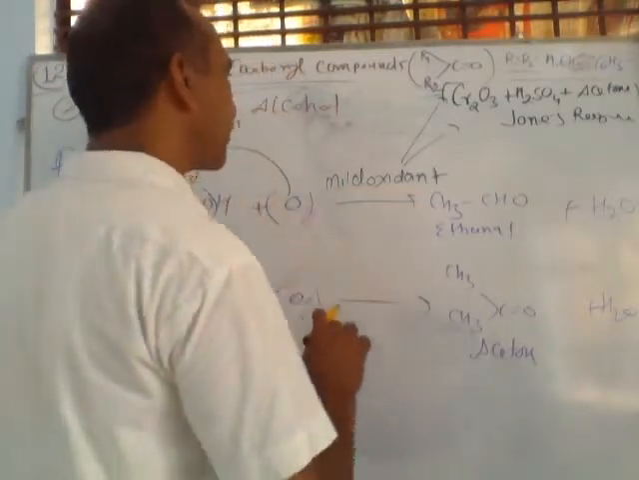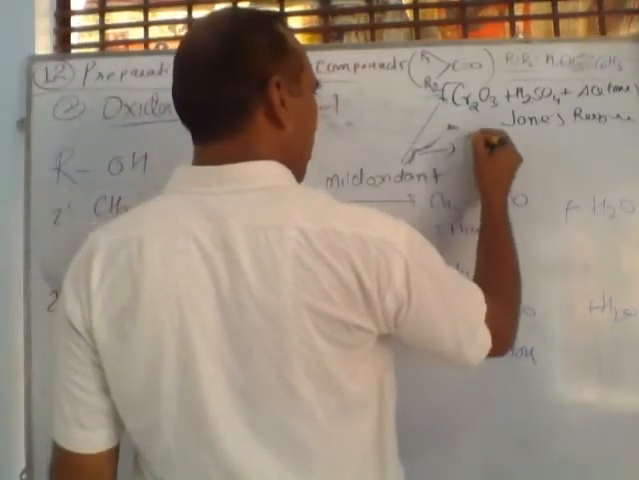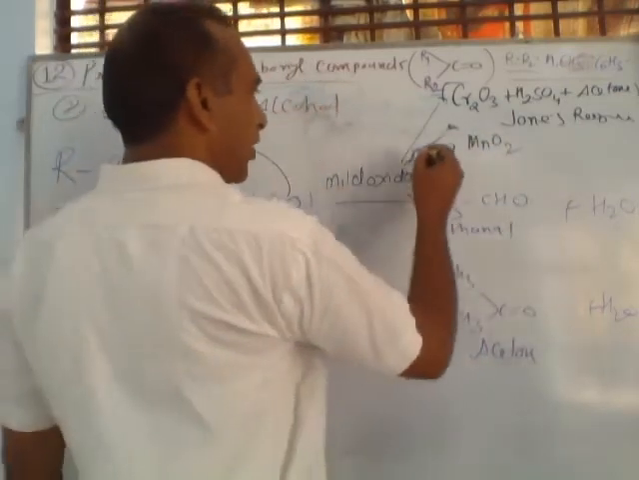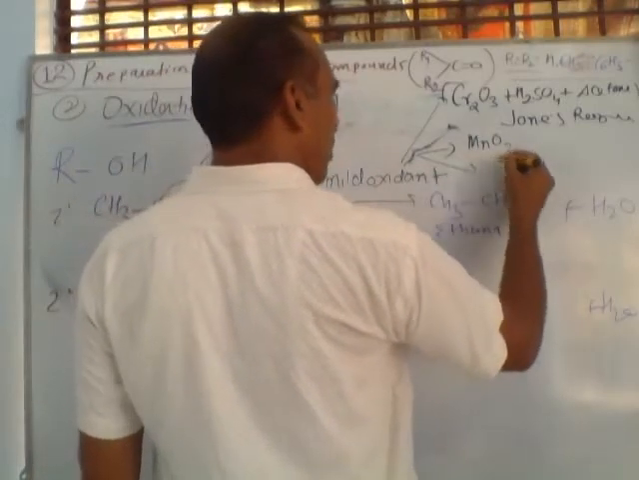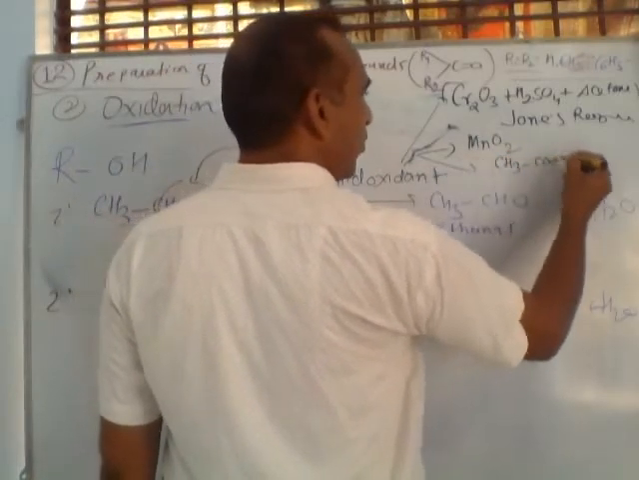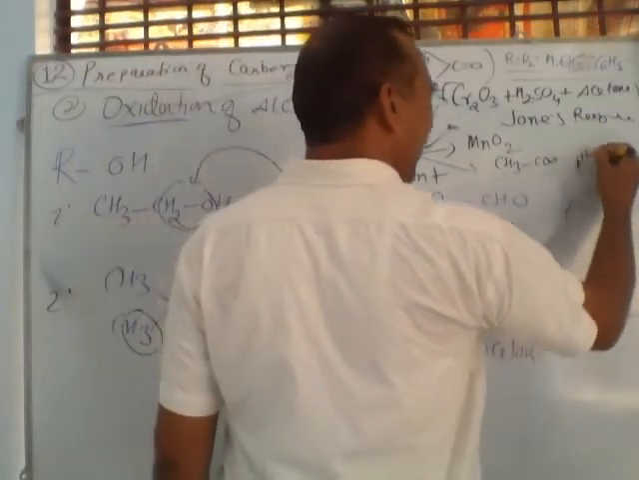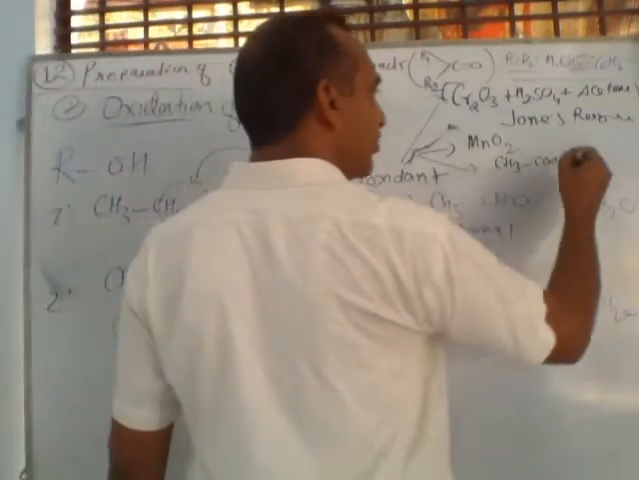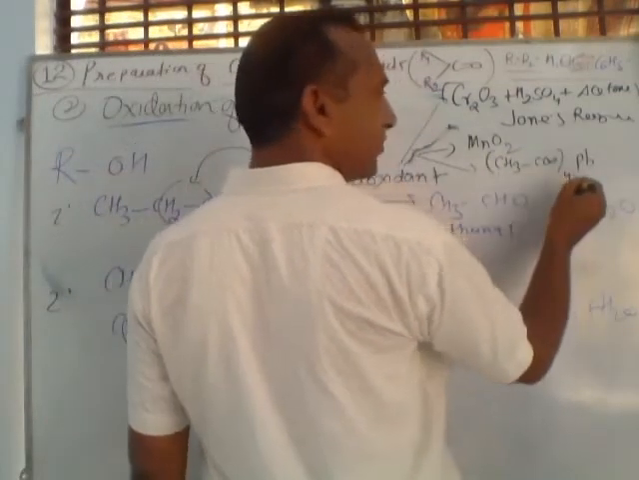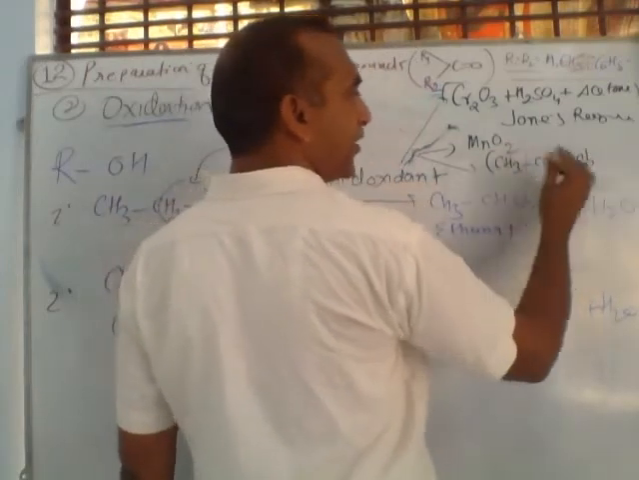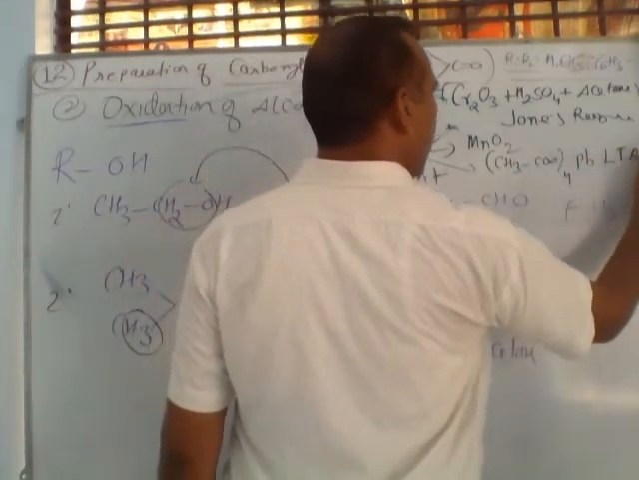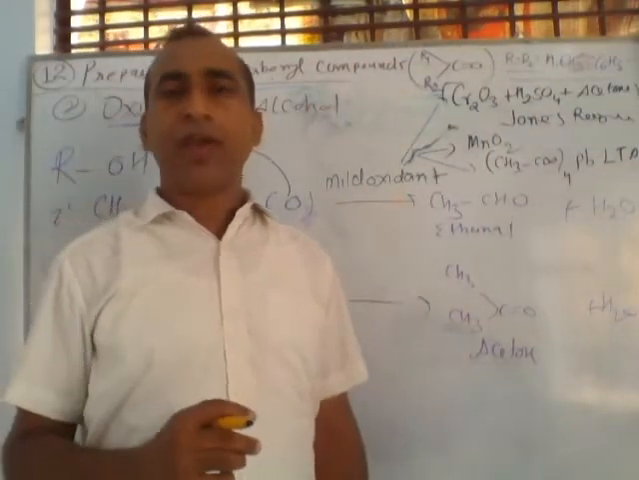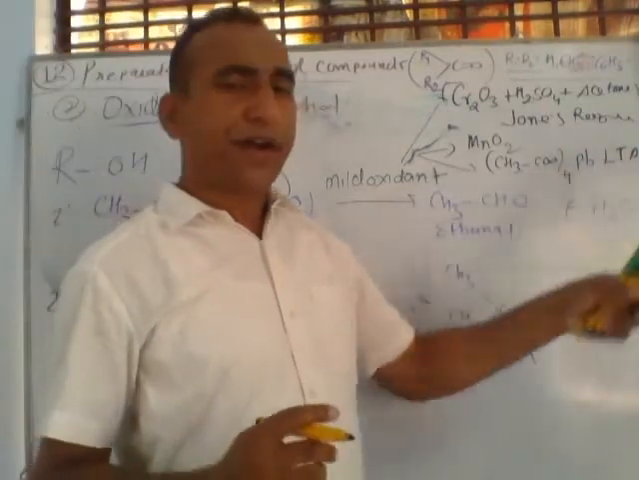So Jones reagent is a mild oxidant, and this is the mixture of chromic oxide and sulfuric acid in acetone. Second, we also use MnO2. MnO2 is manganese dioxide. We can also use Pb(CH3COO)4, this is called acetate, and this is called lead. So this compound is called lead acetate, but the valency of lead is 4, so we should write 4 here. This is called lead tetraacetate. So we can use Jones reagent, MnO2 manganese dioxide, or lead tetraacetate.